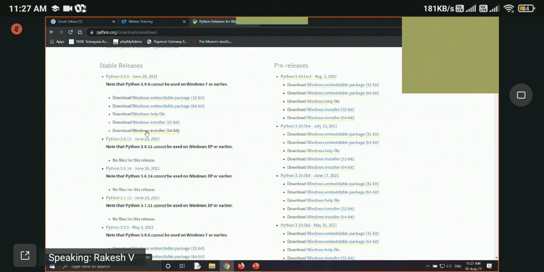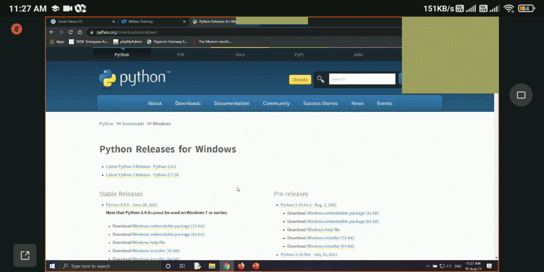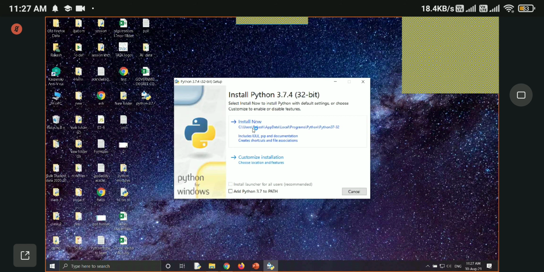Click on download installer, 64-bit or 32-bit, and it will download that. Once you download, you will get a package like this. This is an old package that I have already downloaded to save some time. Double click on it. You will see a dialog here. Install now, right. And here, check this: add Python 3.7, or whatever the version is, to path. Don't forget to check this and click on install.